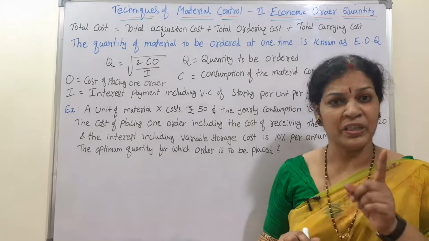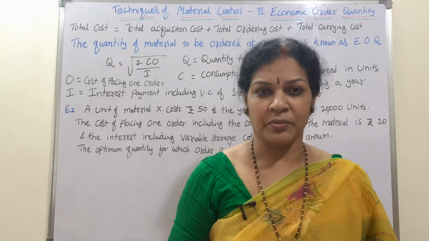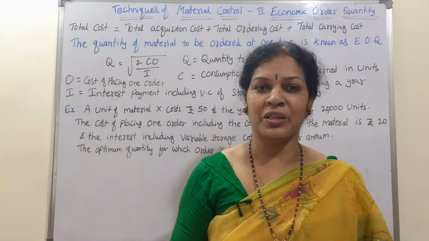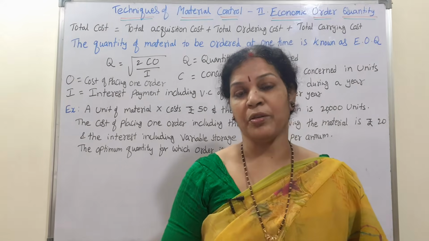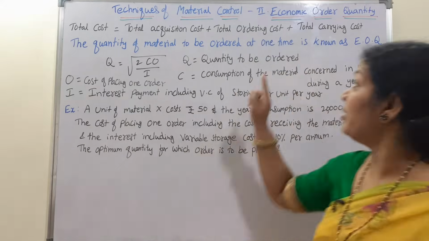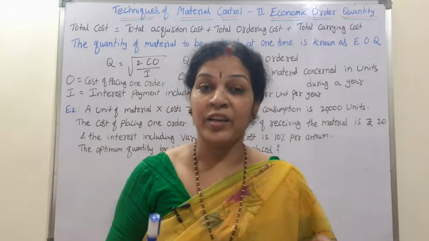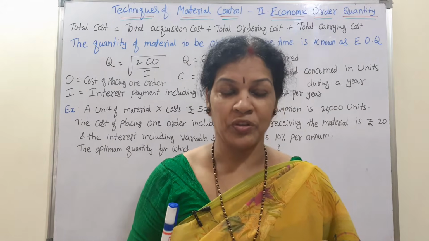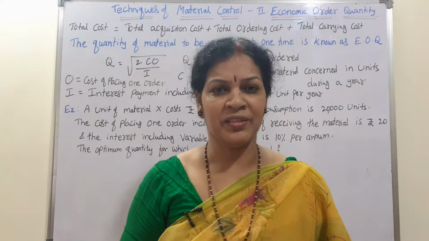Material control is very much important, you know that. Every organization has to control the material, because if the material is controlled, then automatically they can control a lot of things. So there is another method of controlling the material, that we call the economic order quantity. Economic order quantity means EOQ, the short form. Very important concept this is.